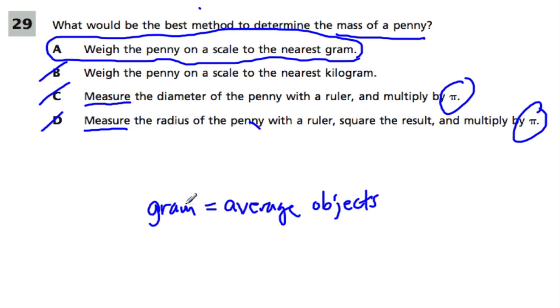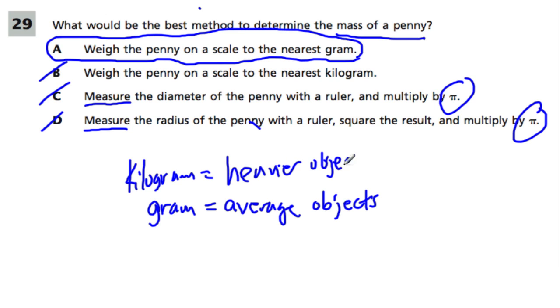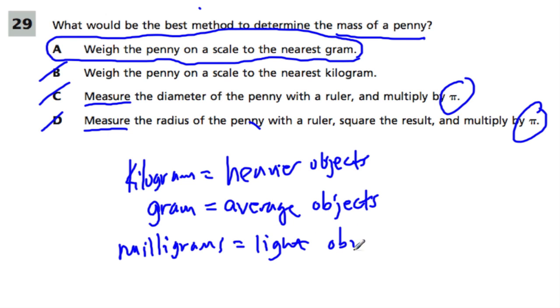Not things that are too heavy to carry. Kilograms are for heavier objects. Cars, all types of stuff. Milligrams are for really light objects. So that's the basic idea.